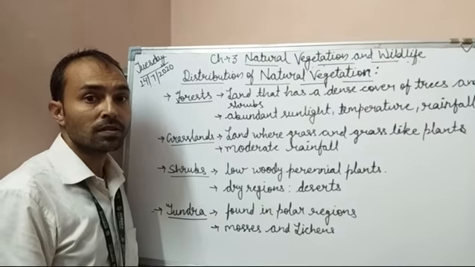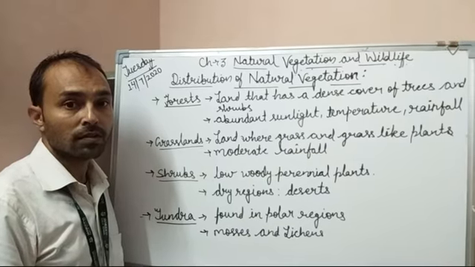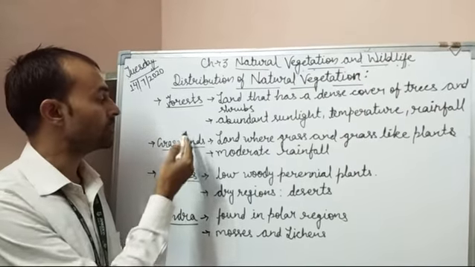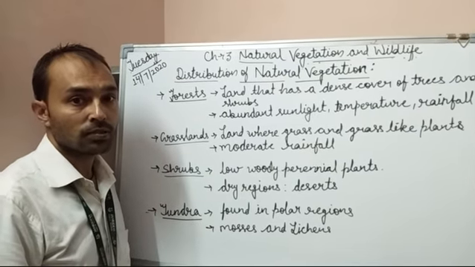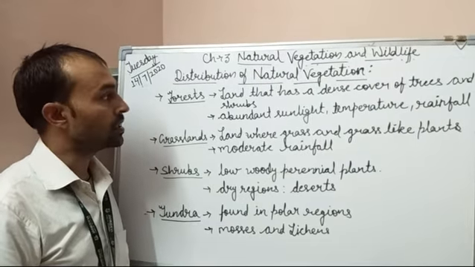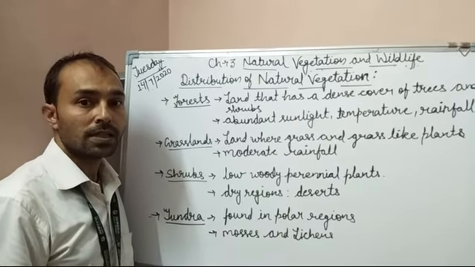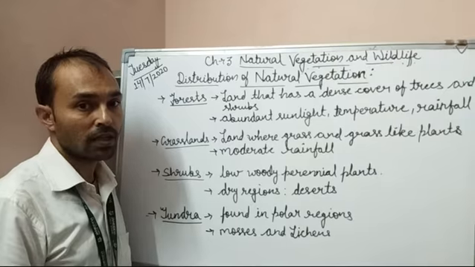So students, there are important vegetation types in this world. These are forest, grasslands, shrubs and tundra. Now let's understand what these are, then we'll understand the factors which affect their distribution and growth.